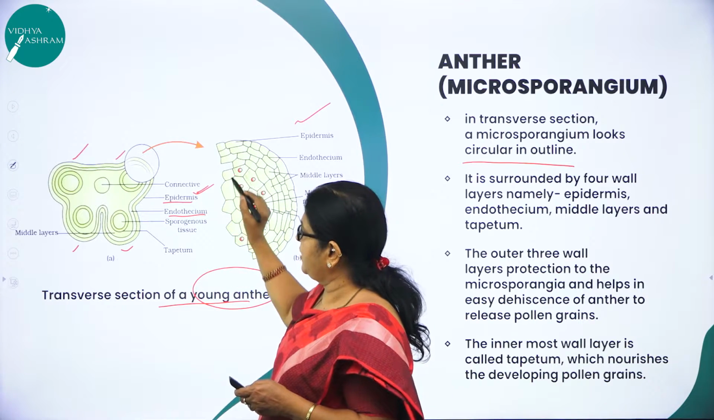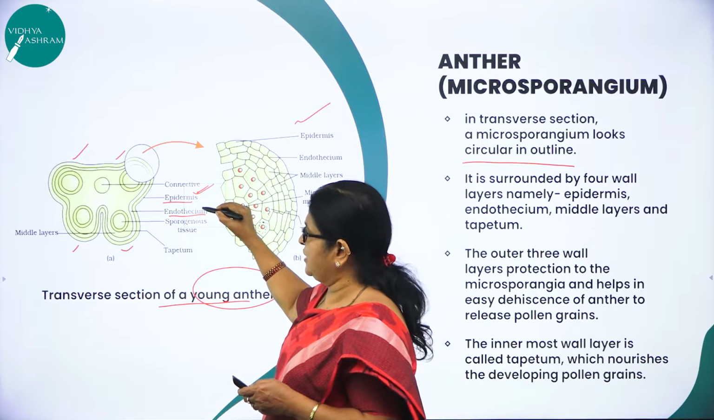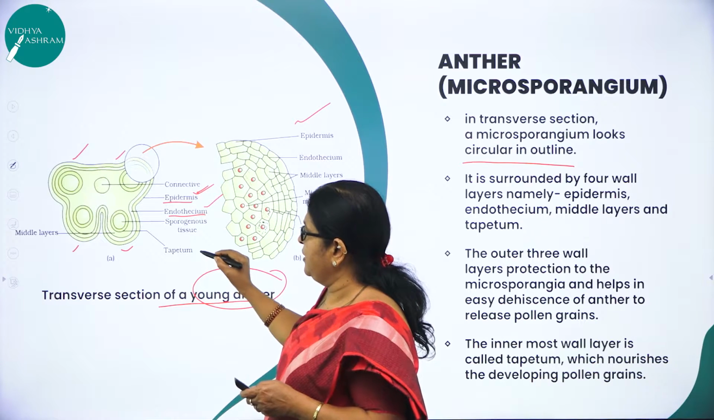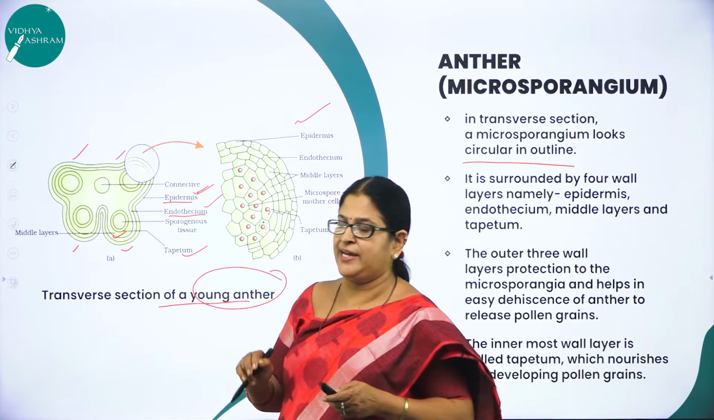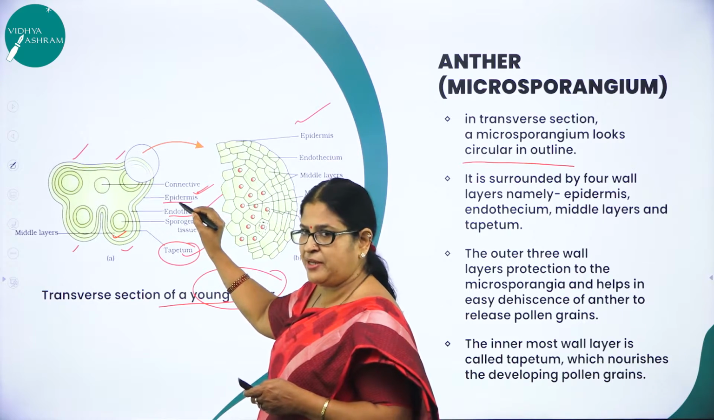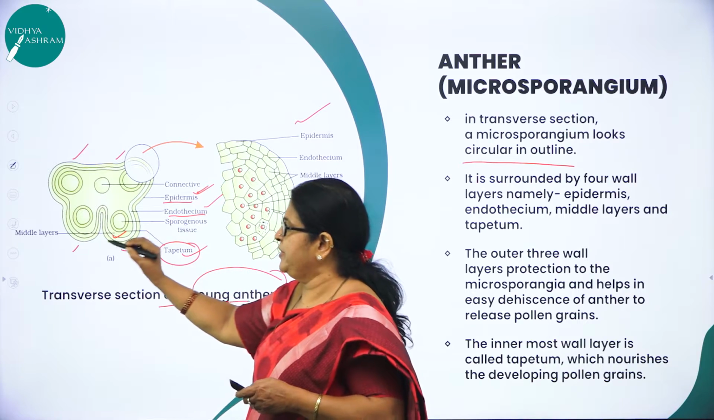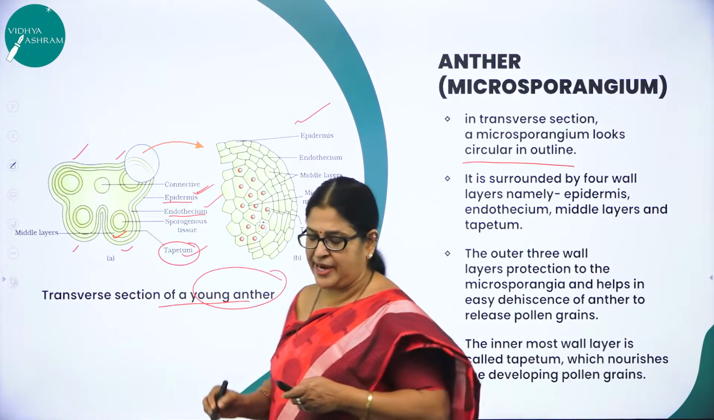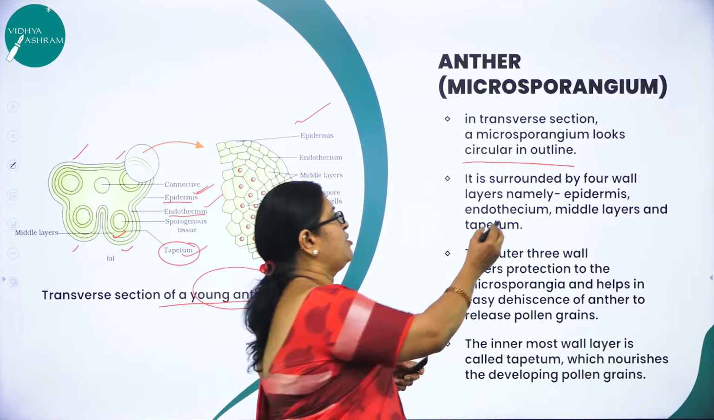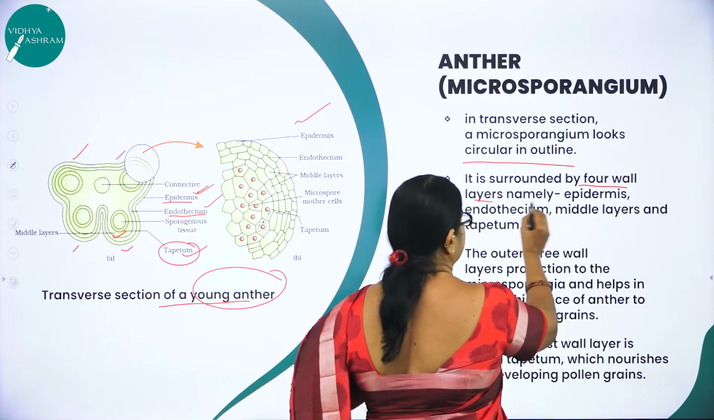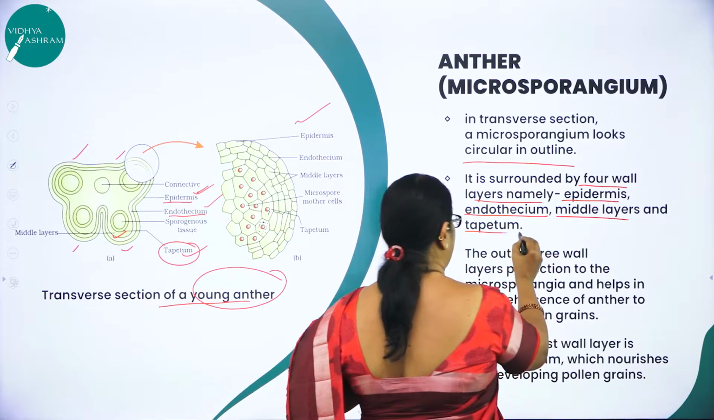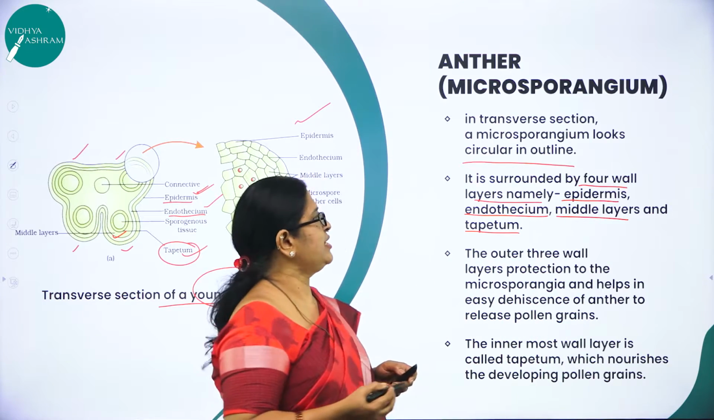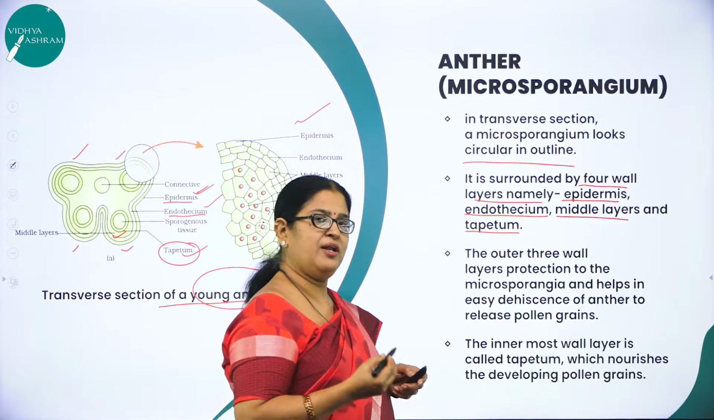One is called epidermis, the inner layer is called endothecium, then the middle layer and the tapetum. What are the 4 layers? Epidermis, endothecium, middle layer and tapetum, right? So it is surrounded by 4 wall layers, namely epidermis, endothecium, middle layers and tapetum. Now let us understand what is the role played by these 4 layers.